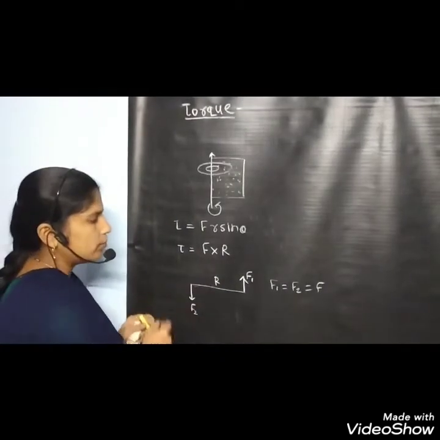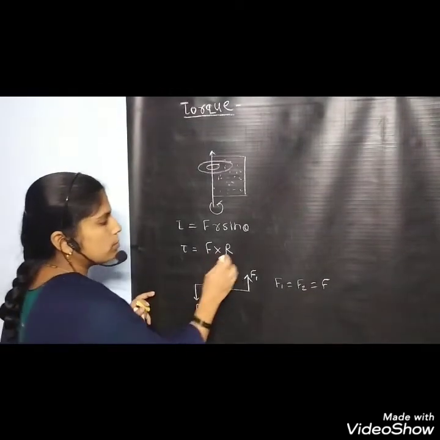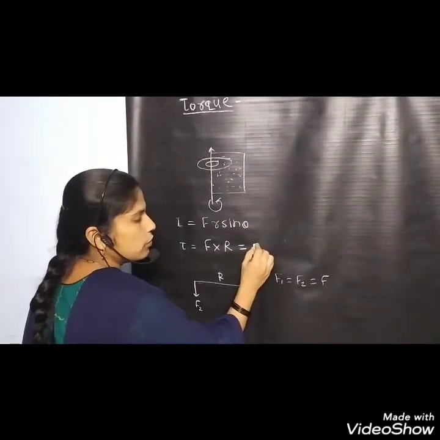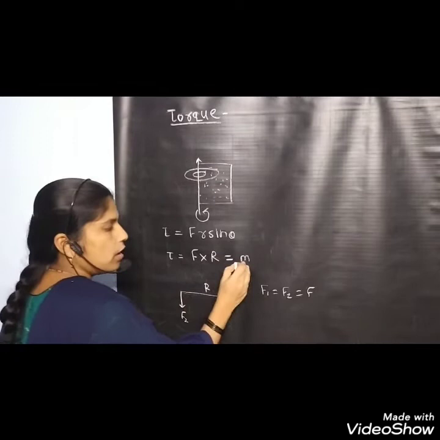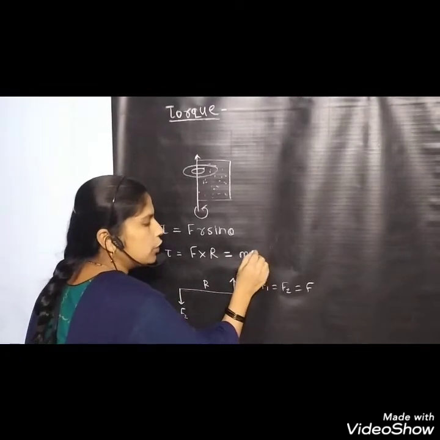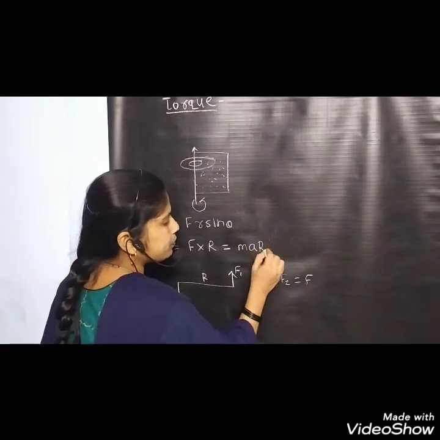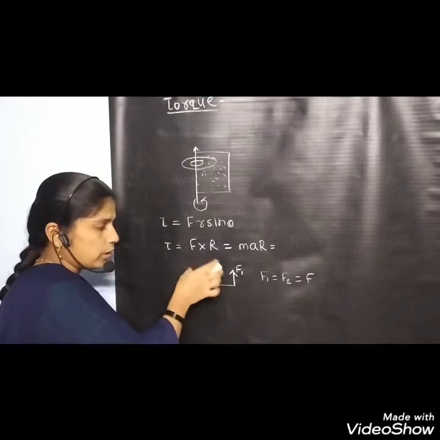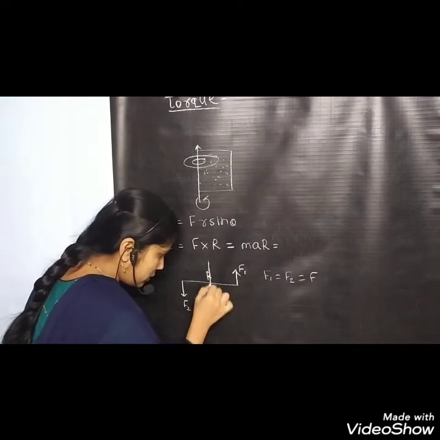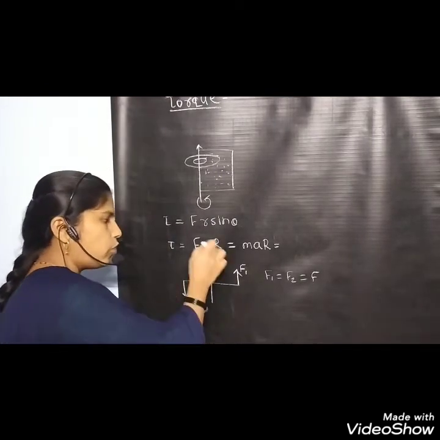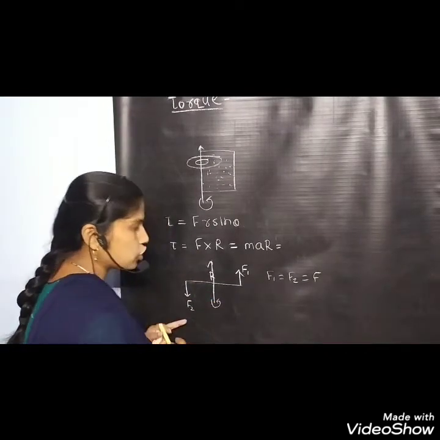Now we know the basic equation for force is mass into acceleration. Therefore, we write torque is equal to F into R, and F is equal to mass into linear acceleration, which is given by A into R. If that body is rotating, if we consider this the axis of rotation and we move the body in this way, then the body is in rotational motion.